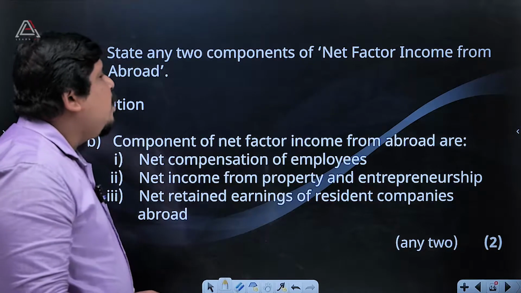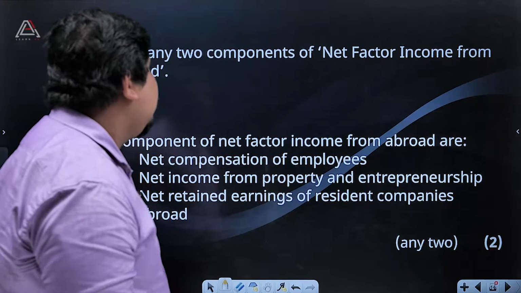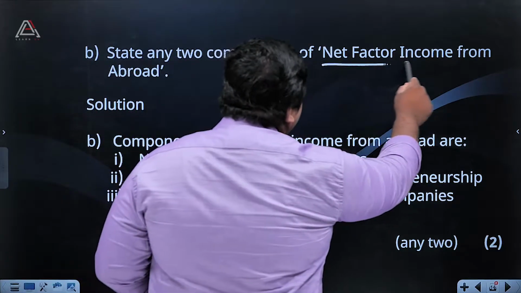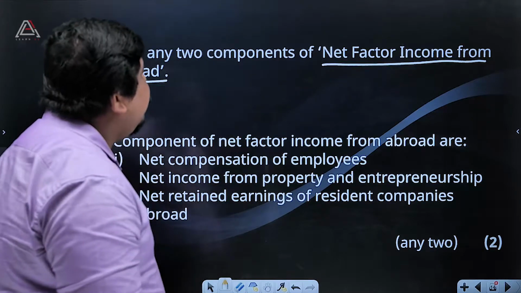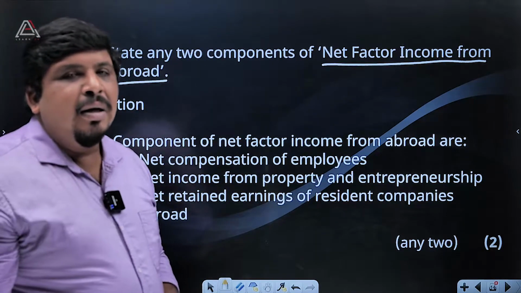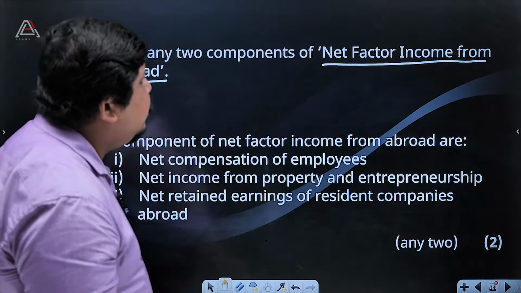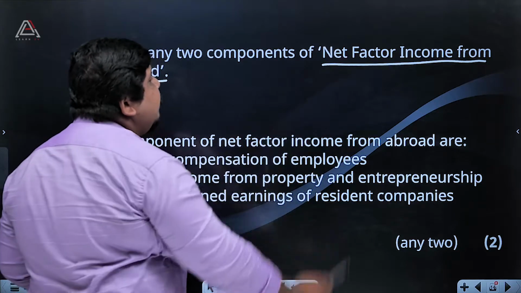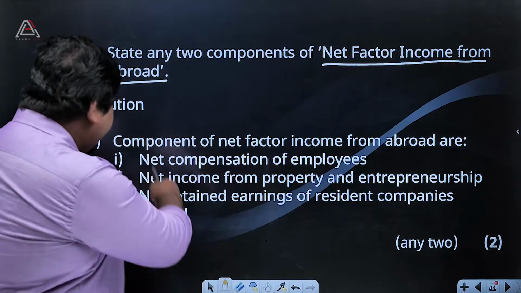Then question number B. State any two components of net factor income from abroad. Here three components are given there. You can take any two components. Your answer should be based on net factor income from abroad.